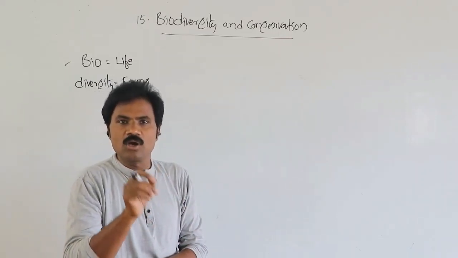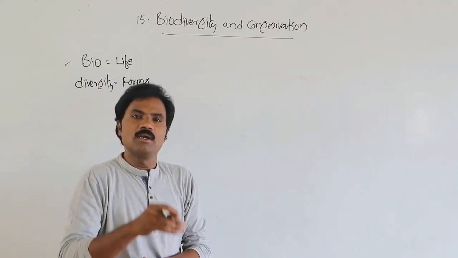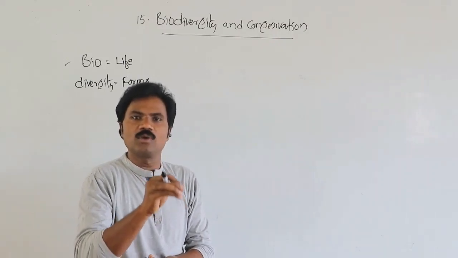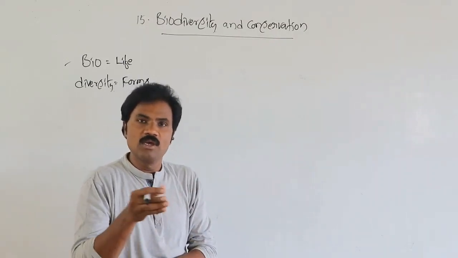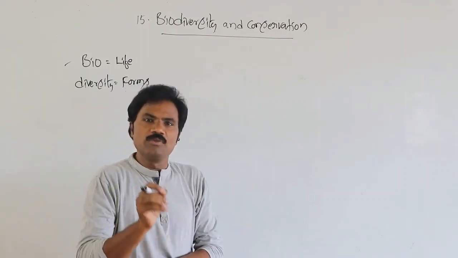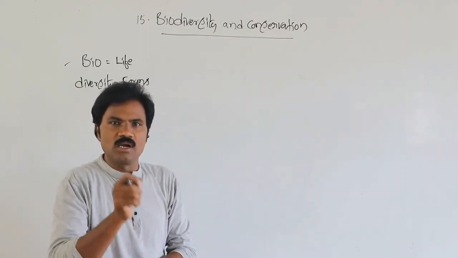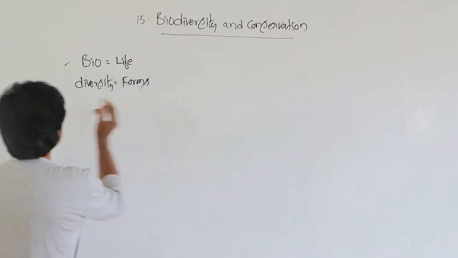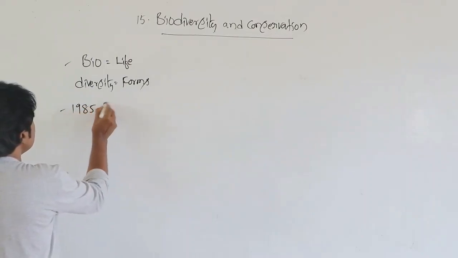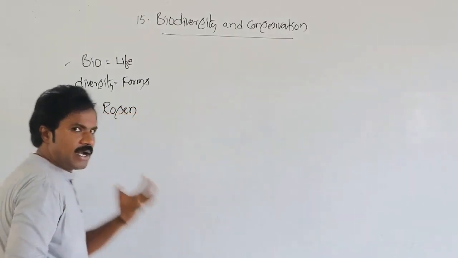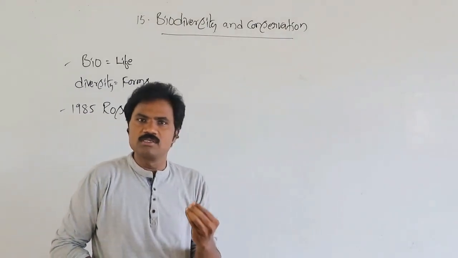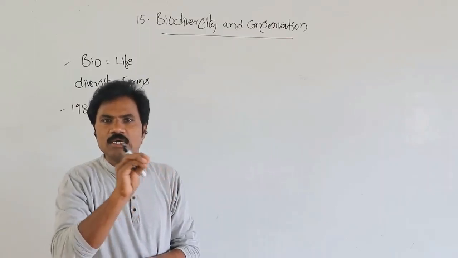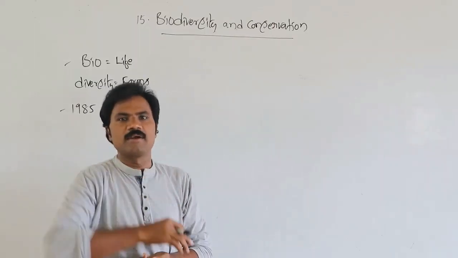But it is very difficult to count prokaryotic organisms. It is easy to count eukaryotic, higher organisms, both plants as well as animals. Who is the scientist who first explained biodiversity in 1985? Rosen. In 1985, the scientist Rosen first explained biodiversity, that means various life forms which are present on this planet.